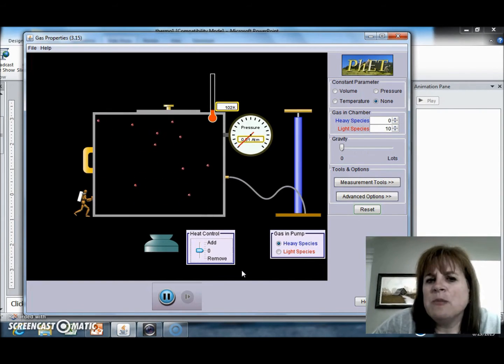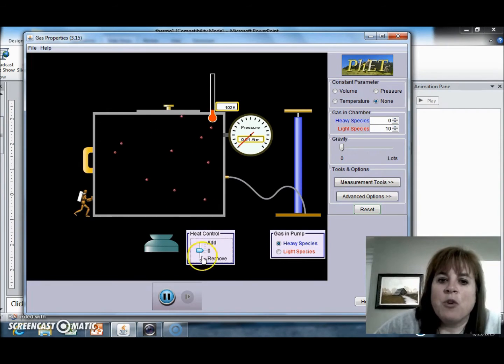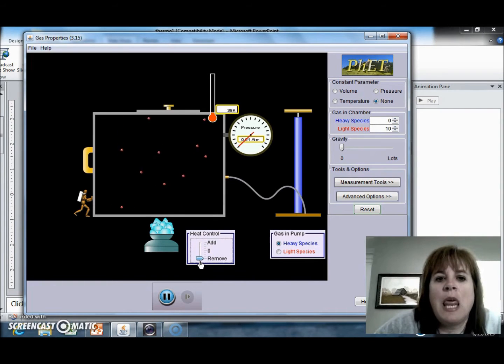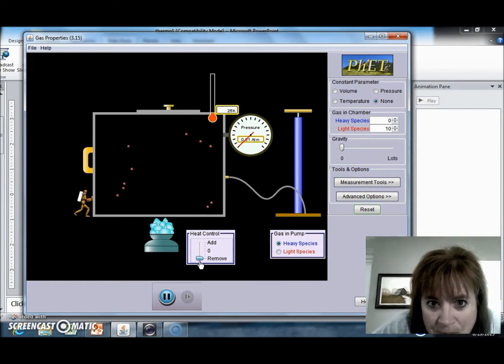And again, the speeds of the molecules vary, and when they collide, there's some transfer of energy between the molecules. Of course, we can go down even farther, and we can slow them down a lot.